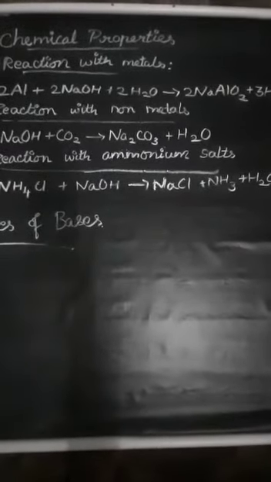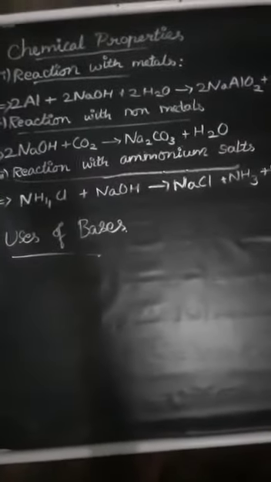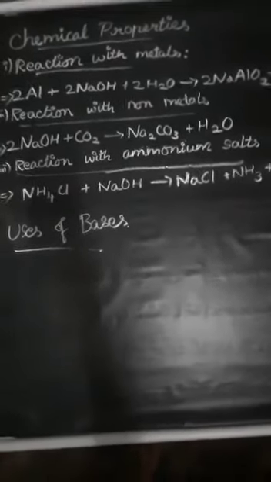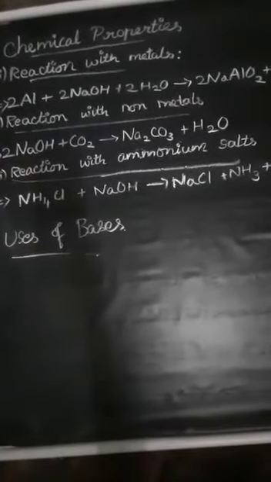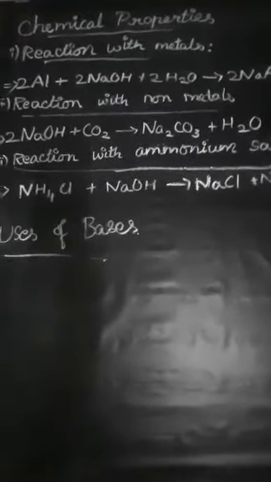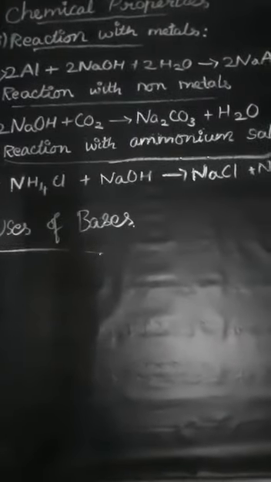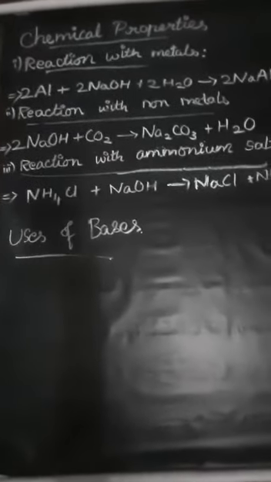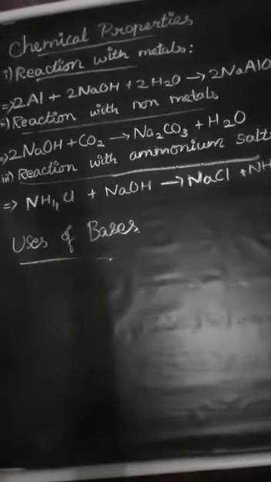Acids and bases have some unique properties. Last class we studied acids, and now we have studied bases. They have some common points. Both acids and bases are corrosive in nature. They undergo ionization in aqueous solution, conduct electricity in aqueous solution, and undergo neutralization reactions.